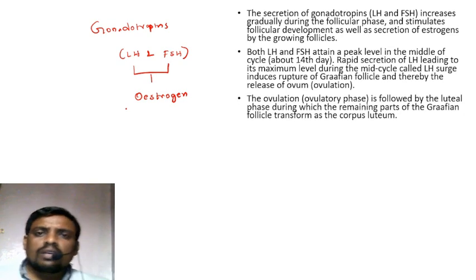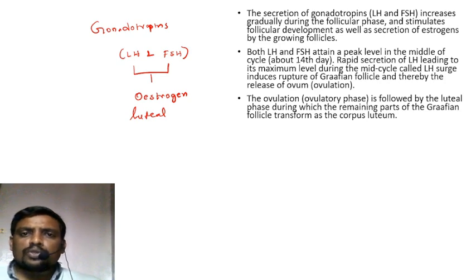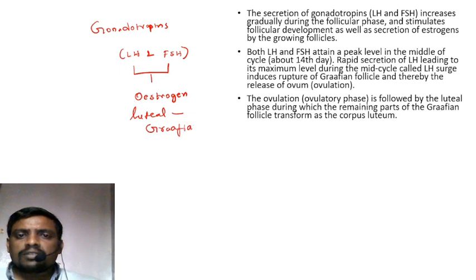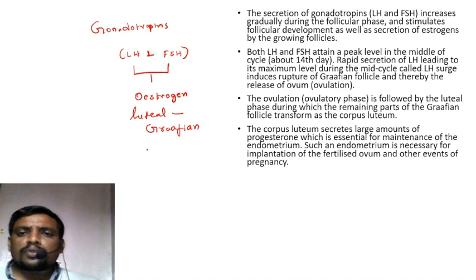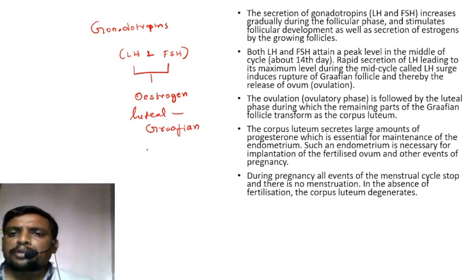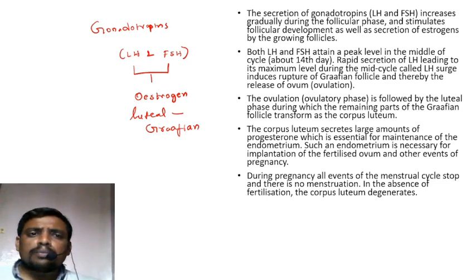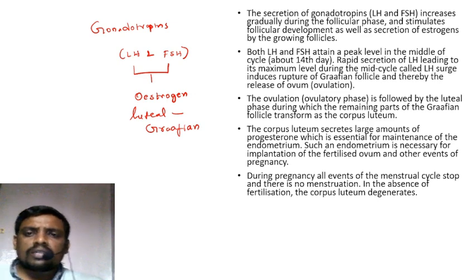about the 14th day. The ovulation phase is followed by the luteal phase. The remaining parts of the Graafian follicle transform into the corpus luteum. Now the corpus luteum secretes a large amount of progesterone hormone, essential for maintaining the endometrium. This endometrium of the uterus is essential for implantation of the fertilized ovum.